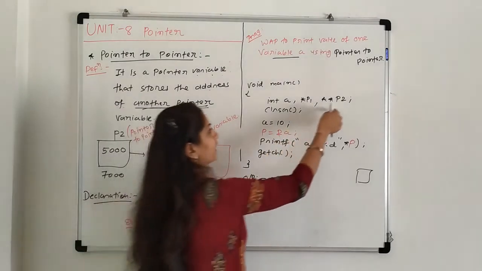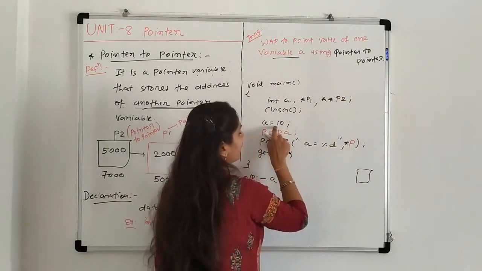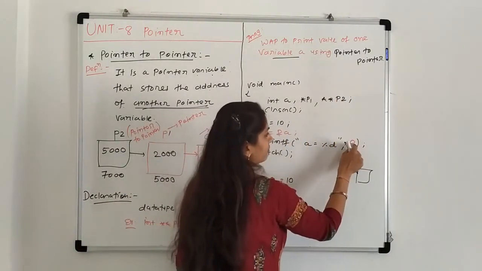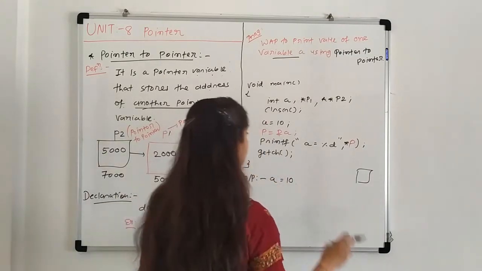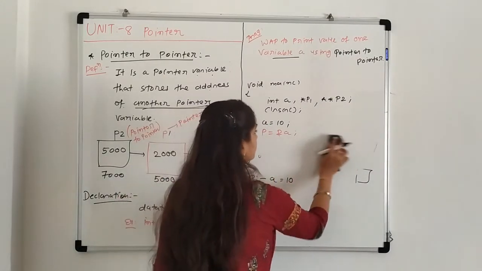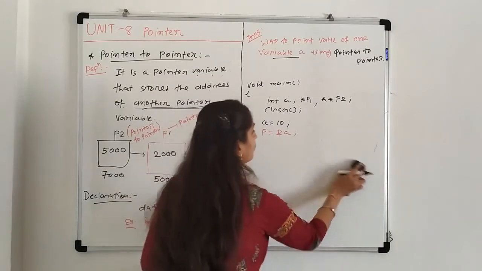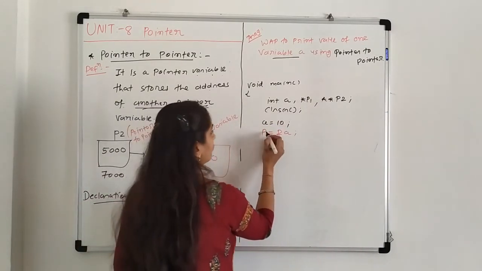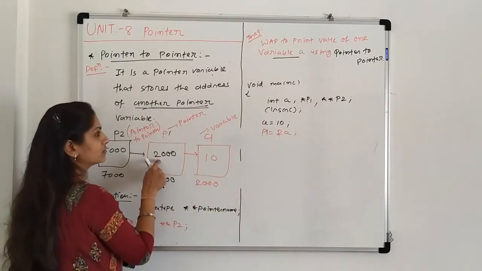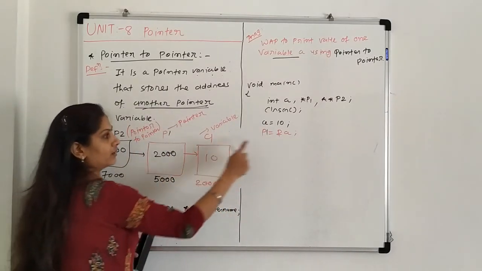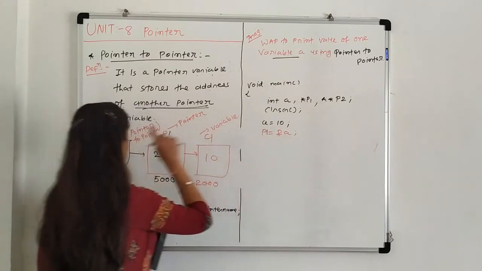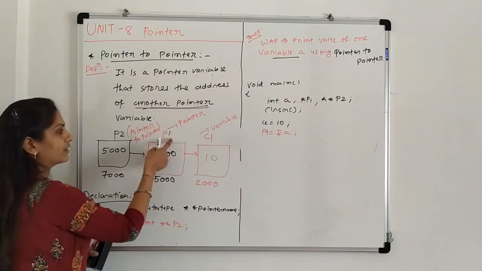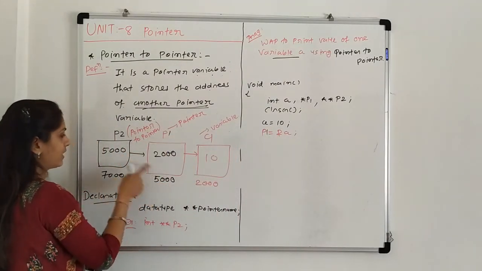Now we have to print value of a using P2, not P1. For that what we have to write? First assign the value of a. So a equals 10. Then P1 equals address of a. Now P2 equals what? Address of P1, that is this 5000.